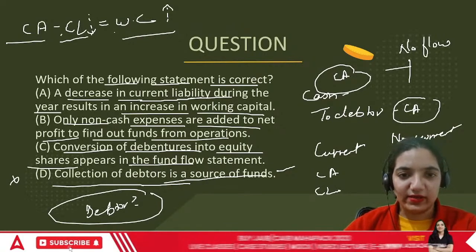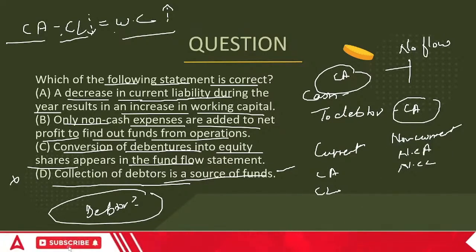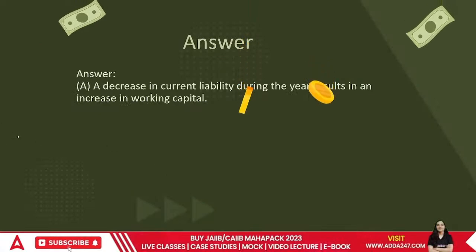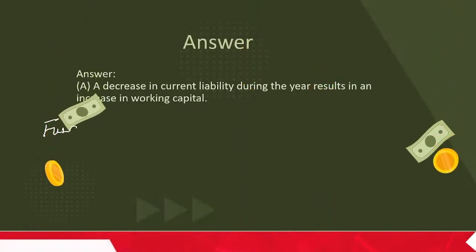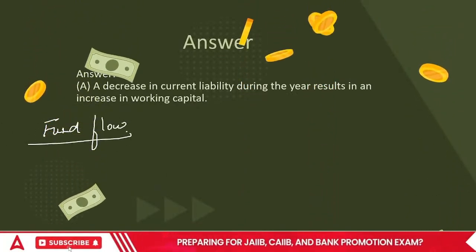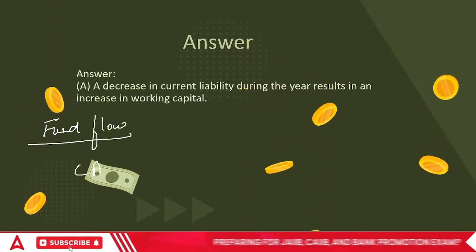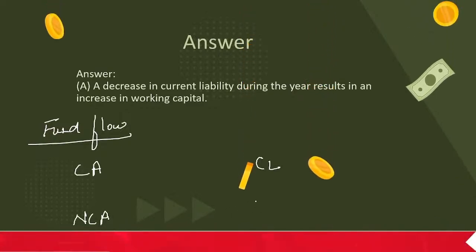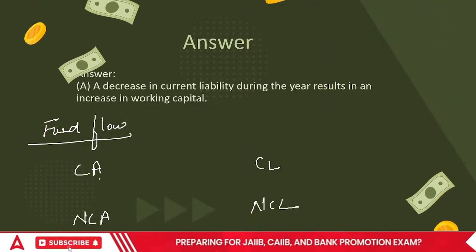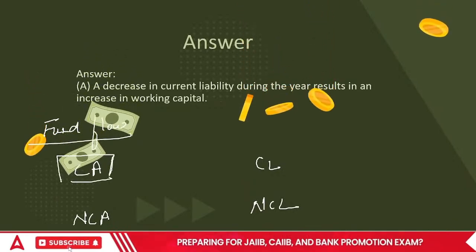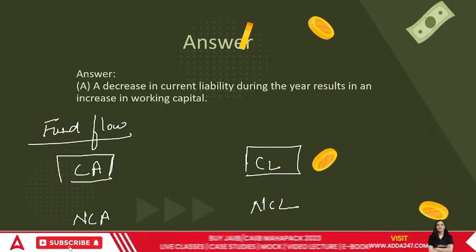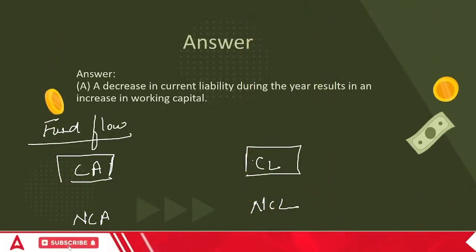I hope it's visible right now. So it's going to be a non-current asset or non-current liability. The rule of fund flow clearly says the correct answer is A only. The rule says that if you have a current asset and a current liability, for example, I paid my creditor in cash, so my creditor is gone and the cash is gone.